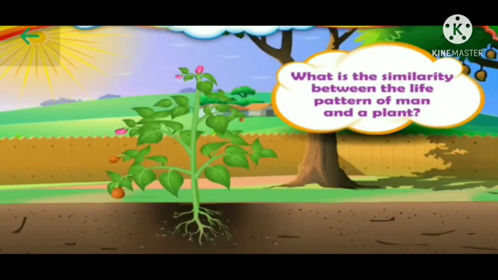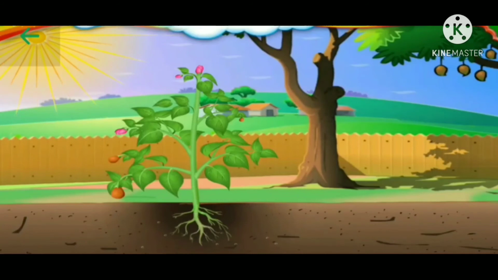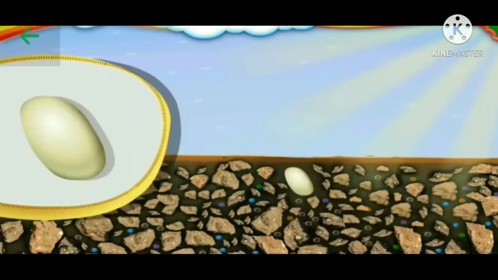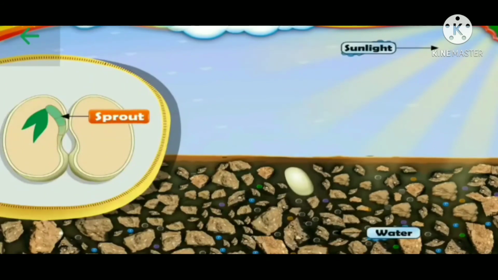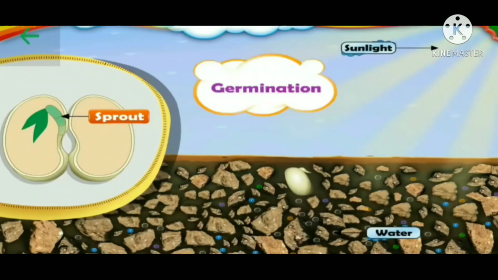Then what is the similarity between the life pattern of man and a plant? See, it is the same. When a seed sprouts or germinates, a new plant is produced. So first step is sprouting. Okay. Adequate water and sunlight is needed for sprouting of seed, that is called germination.